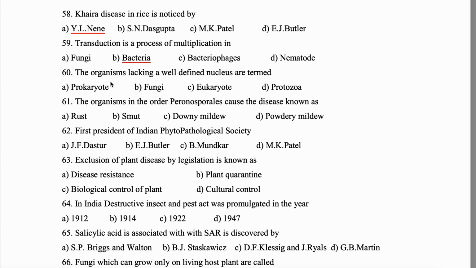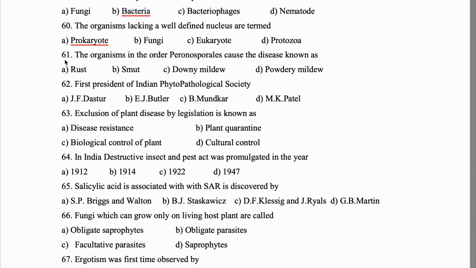Next question. The organisms lacking a well-defined nucleus are termed as? Okay, the organism that will be prokaryote, but when we are having not a well-defined nucleus, so it will be nucleoid, right? So that is primitive nucleus which is present in prokaryote. Question 61. The organisms in the order Peronosporales cause the disease known as downy mildew.